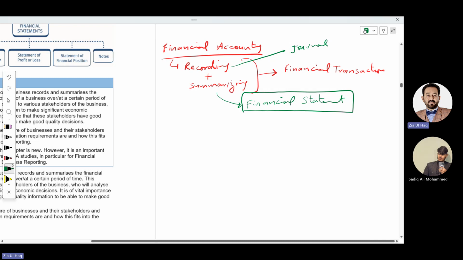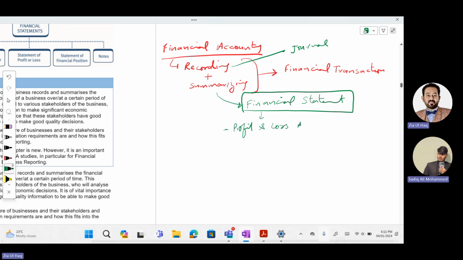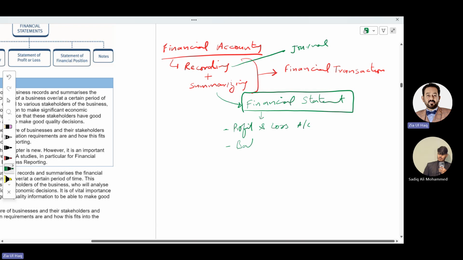There are different components of financial statements, but two main ones: the profit and loss account and the balance sheet. So financial accounting means recording and summarizing financial transactions so that a company can produce financial statements.